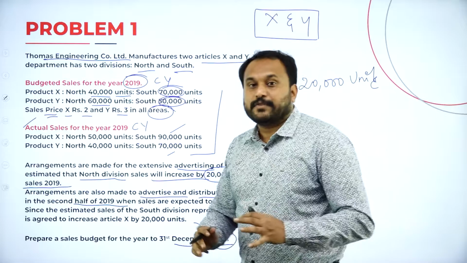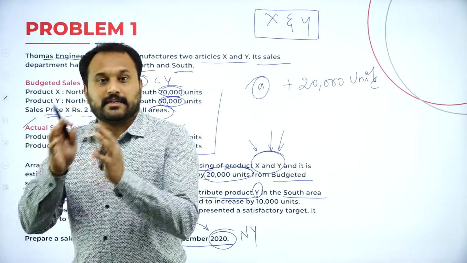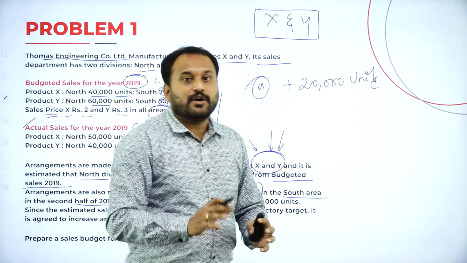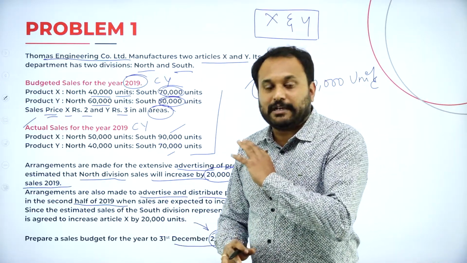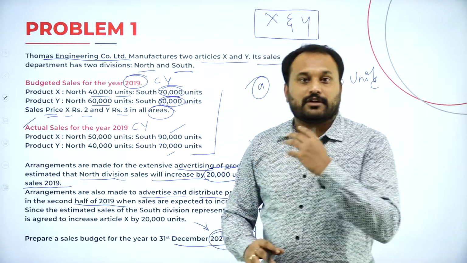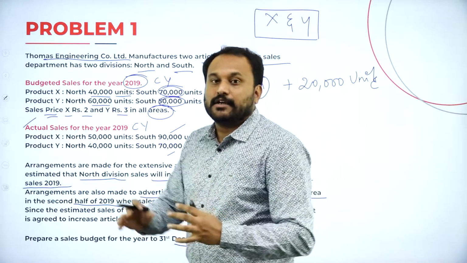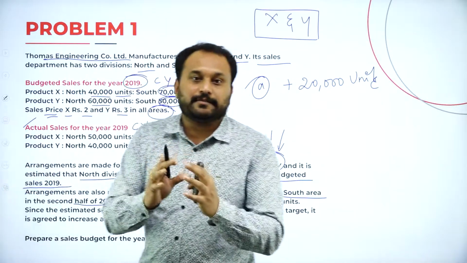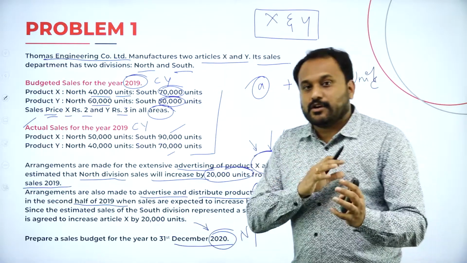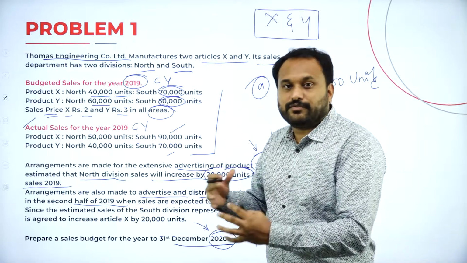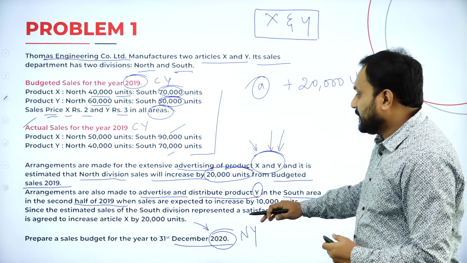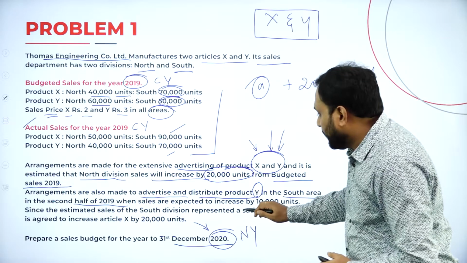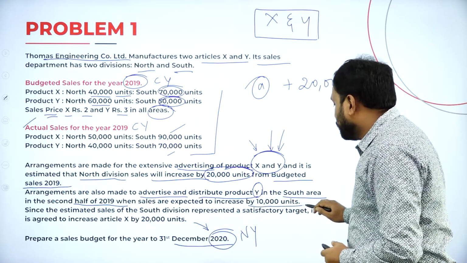Now understand here, whether it is quarterly, yearly or half yearly, you are not supposed to get confused at all. You don't need to multiply with 1 by 2 or 1 by 4 or 12, nothing like that here. Completely you are supposed to take it. If they say quarterly, you are not supposed to get hesitant to follow the same structure which I'll be showing it to you. Next here they say when sales are expected to increase by 10,000 units.